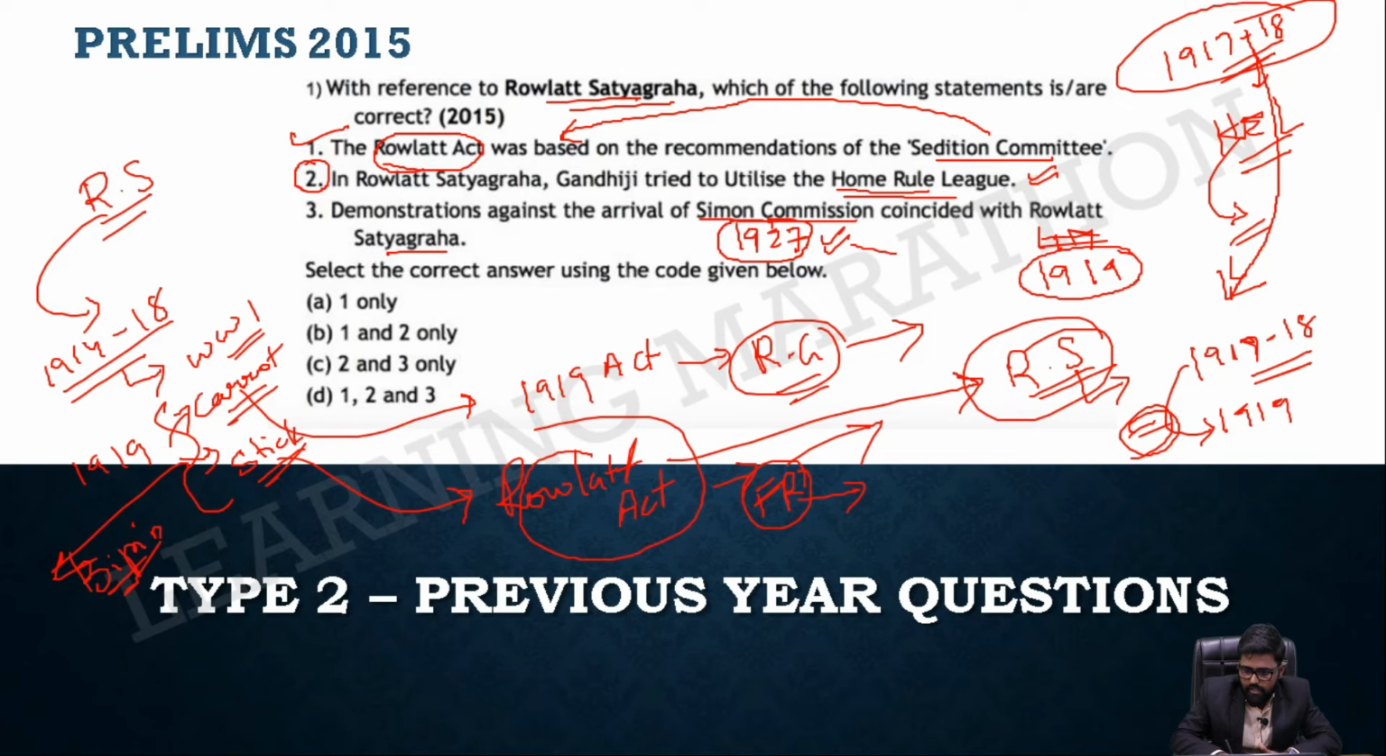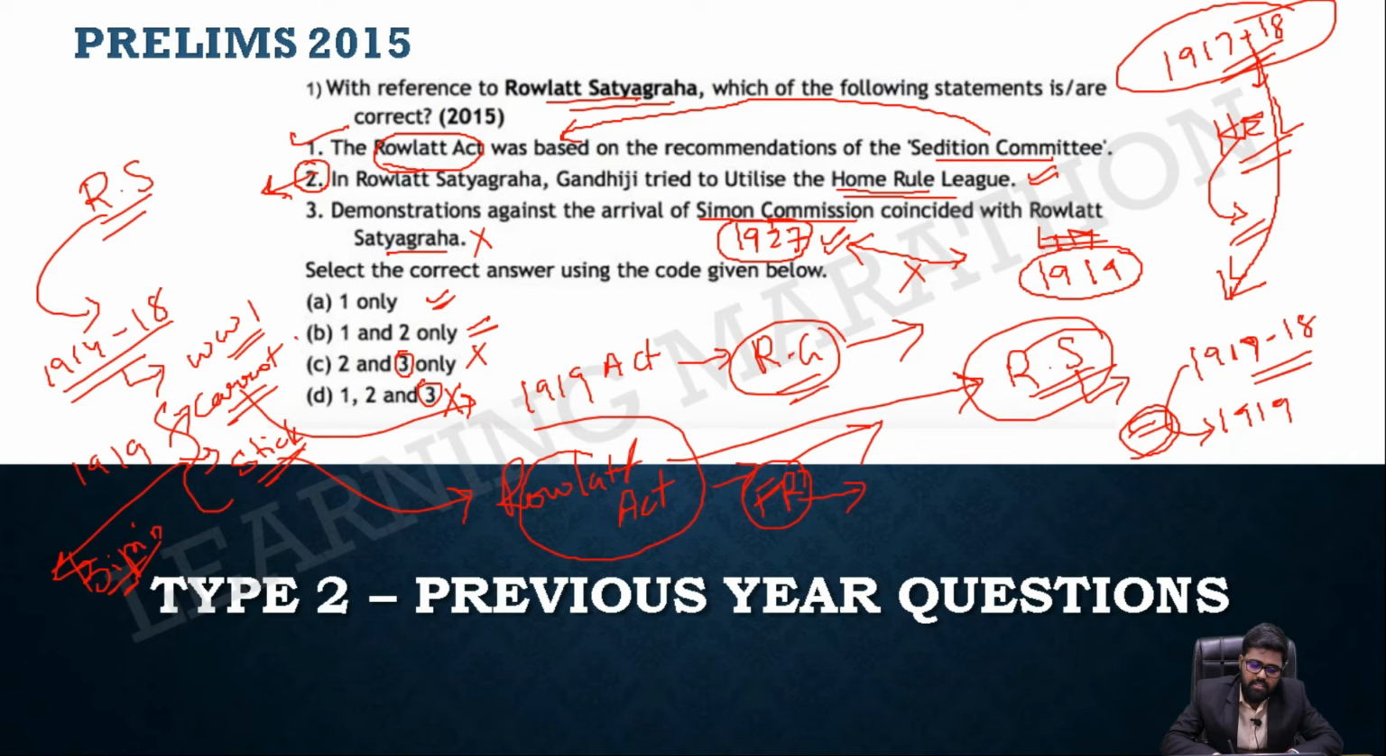Okay, so it was in 1919. So these two time periods do not coincide. So obviously this statement is absolutely wrong. So statement 3 is wrong, so C is wrong, and D is wrong because 3 is there. Okay, I have eliminated it. Coming up with 1 and 2 only.